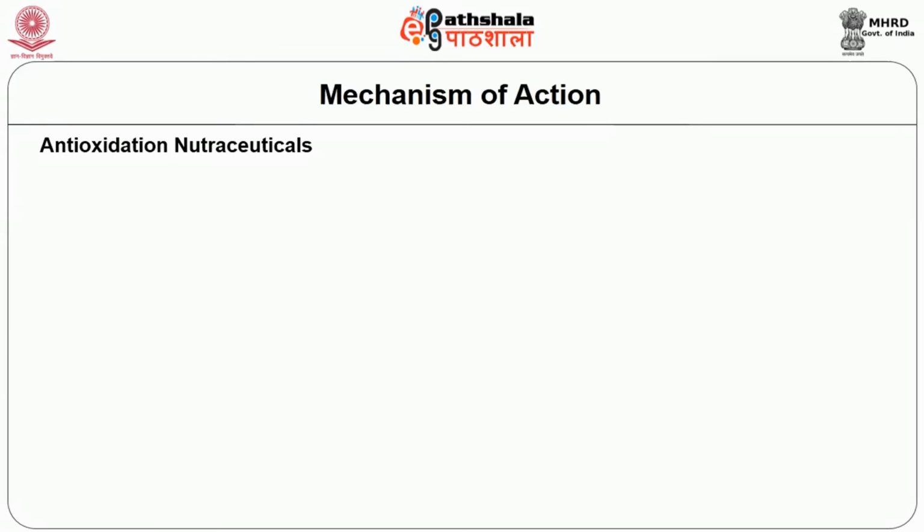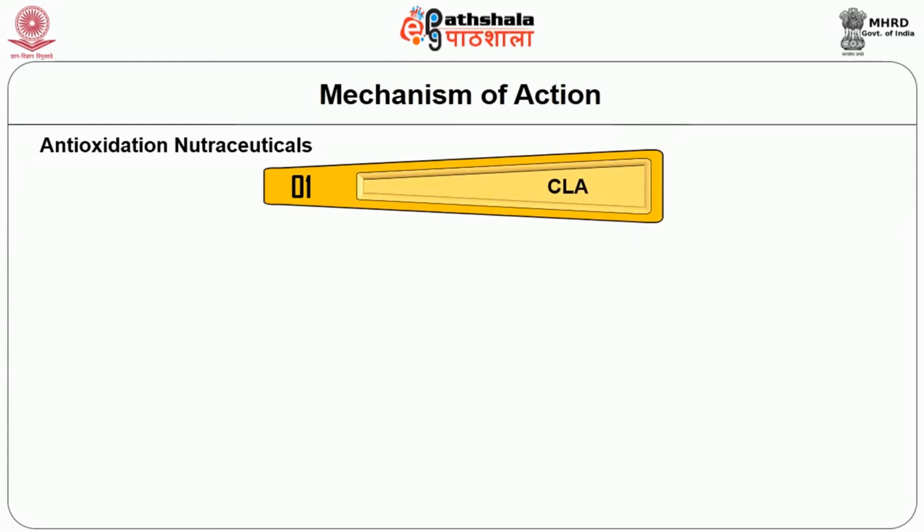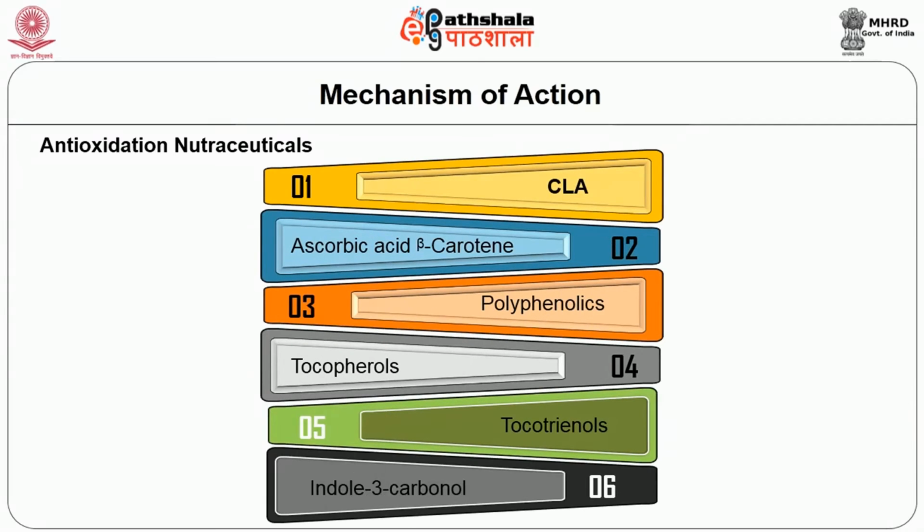Next, we shall see some example for antioxidation nutraceuticals. Can you name one nutraceutical which has good antioxidation properties? I think you can think about some vitamins. Yes, ascorbic acid is a good antioxidant. Also, beta carotene is a good antioxidant. Other nutraceuticals with antioxidation properties are CLA, polyphenols, tocopherols, tocotrienols, and indole 3 carbinol. Now I think you are clear with nutraceuticals that are rich in antioxidant properties.